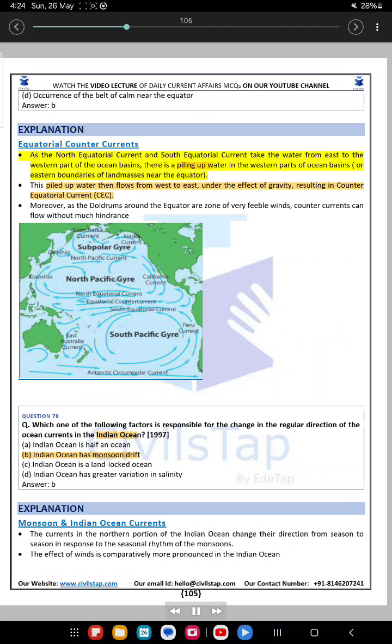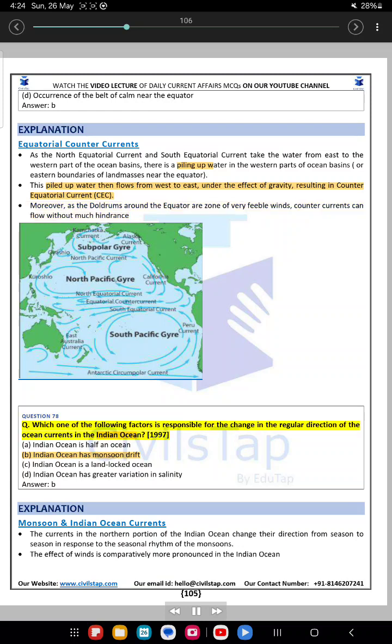As the north equatorial current and south equatorial current take the water from east to the western part of the ocean basins, there is a piling up of water in the western parts of ocean basins, or eastern boundaries of land masses, near the equator. This piled up water then flows from west to east under the effect of gravity, resulting in the counter-equatorial current, CEC. Moreover, as the doldrums around the equator are a zone of very feeble winds, countercurrents can flow without much hindrance.